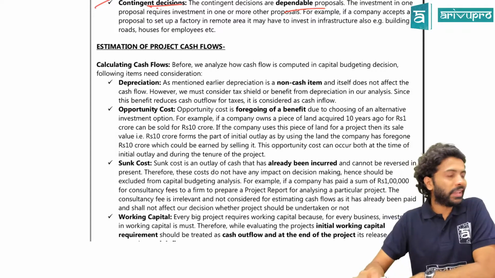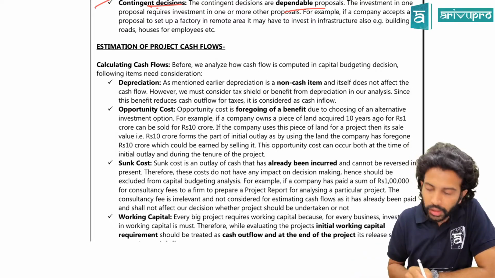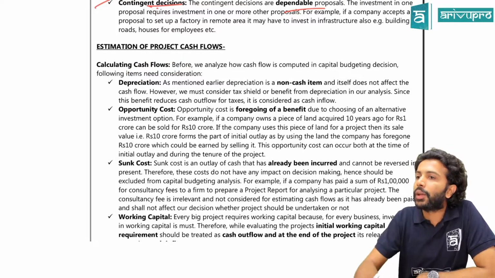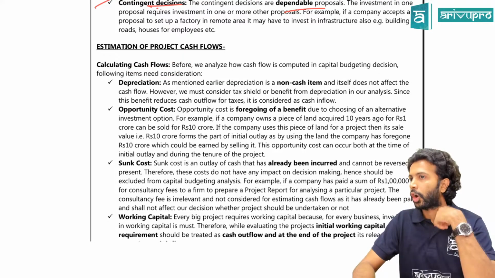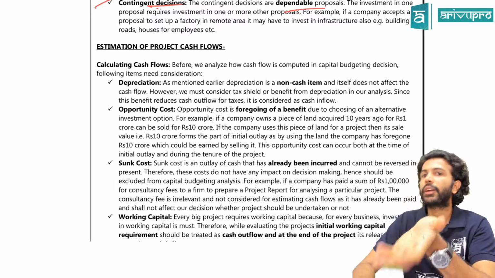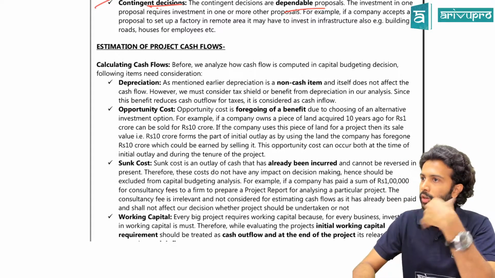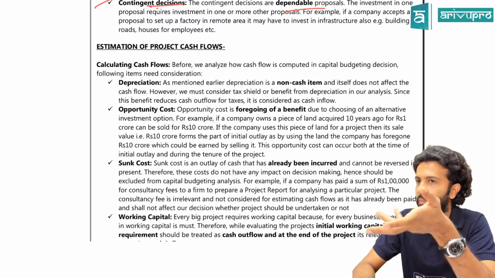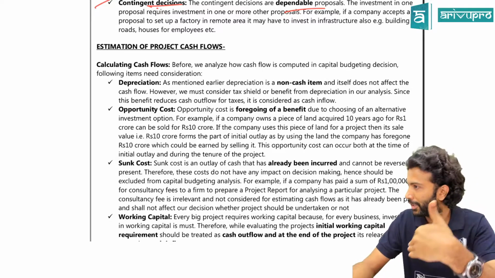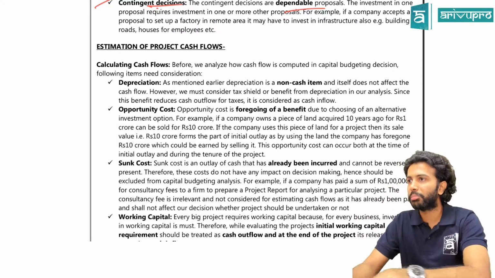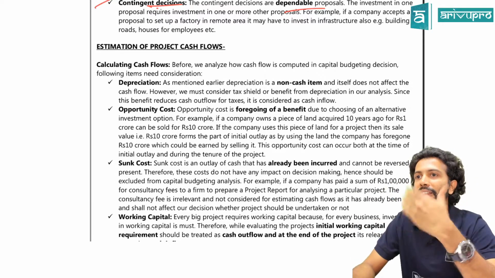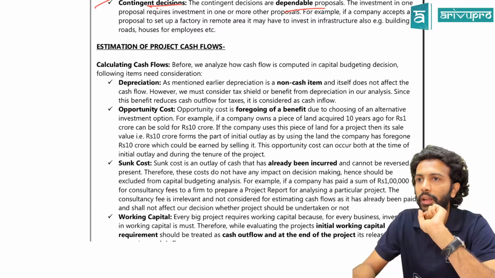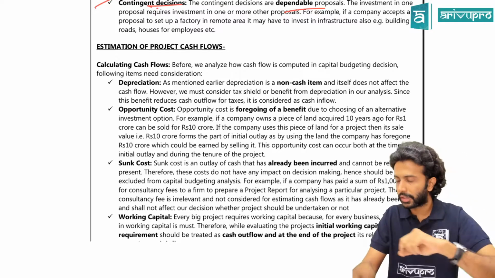Alright, one of the bases on which you can decide on capital budgeting decisions is your cash flow. Cash flow meaning what? How much I need to invest, and in return, how much am I going to get? If you invest now, will you recover all the money today itself, or is it going to go on for a long period of time? Because capital budgeting decisions are long term in nature. You invest the money now, maybe you will be able to recover at the end of the 5th year. That means for the 5th year, you have to estimate what? The cash flows. So we are trying to ascertain that.